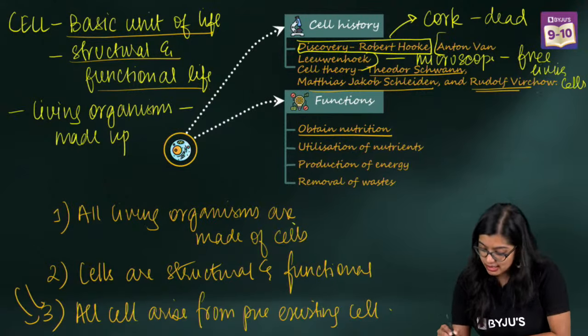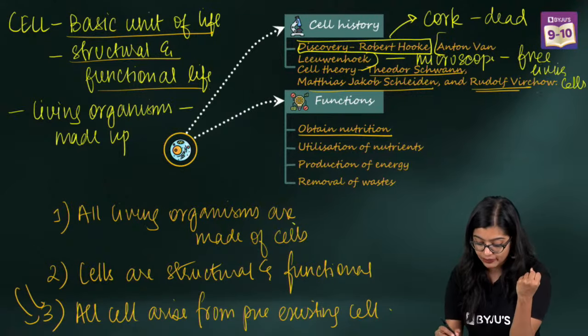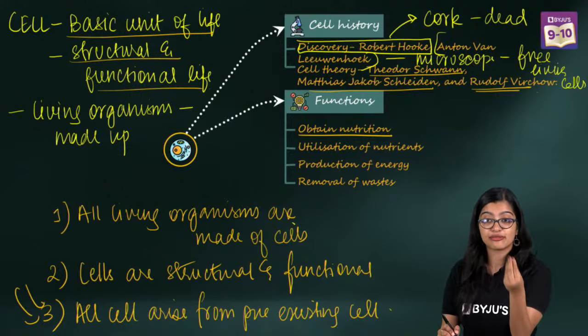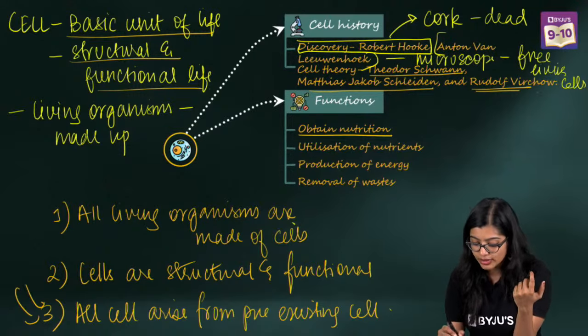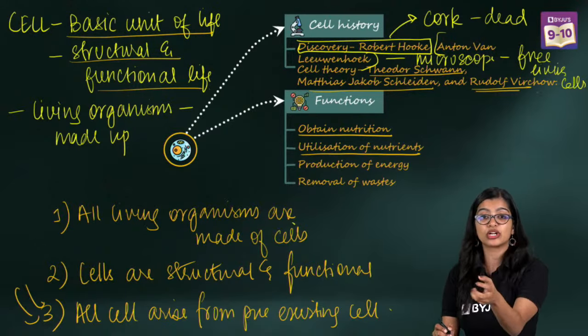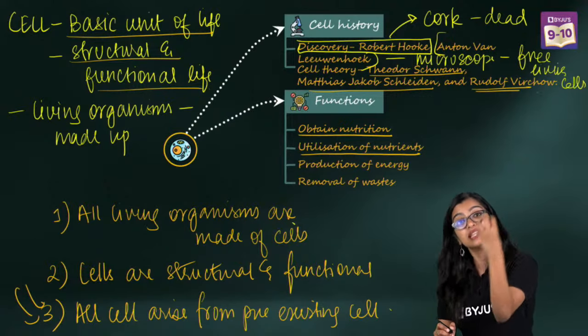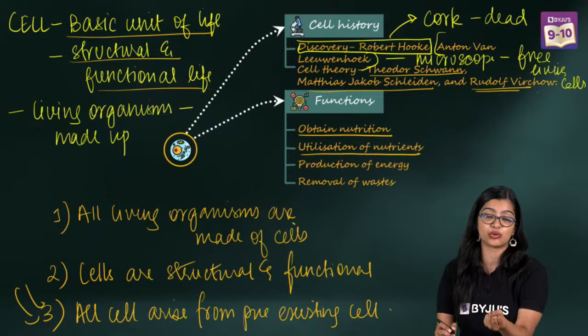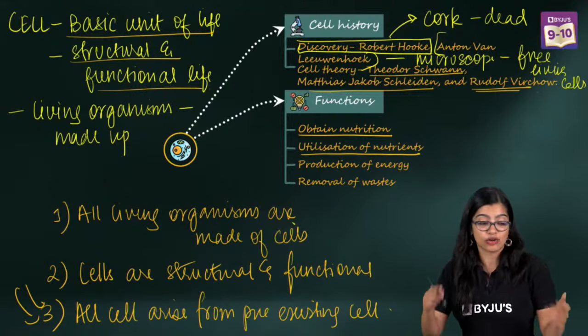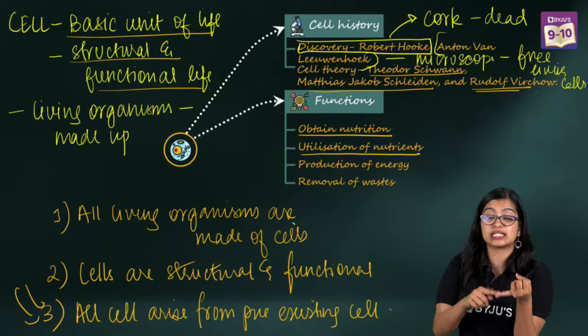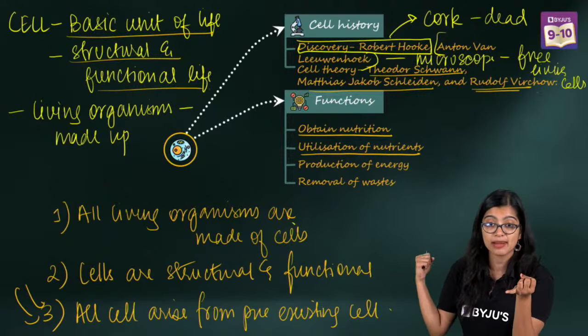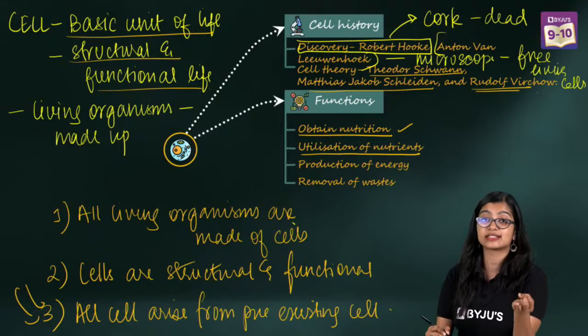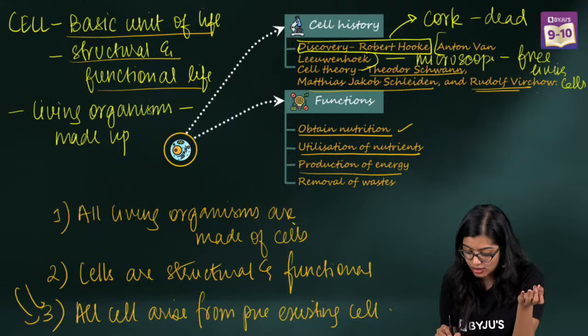So, we see that cells have the ability to take up nutrition. The food that we eat is broken down and all these nutrients are transported to each and every cell. And this cell will take up these nutrients and utilize them. So whether it's proteins, which are needed for body building, right? Or whether it's glucose for producing energy.